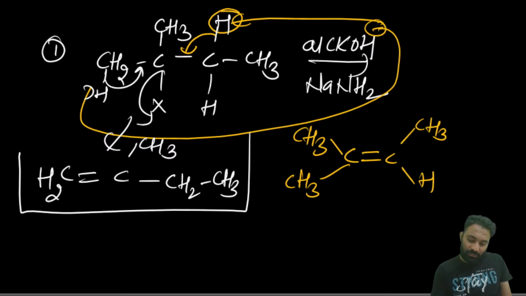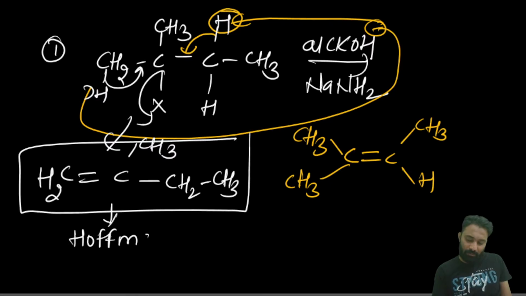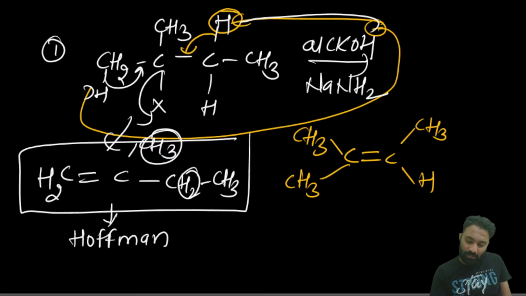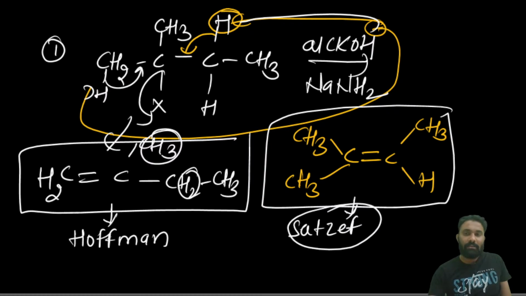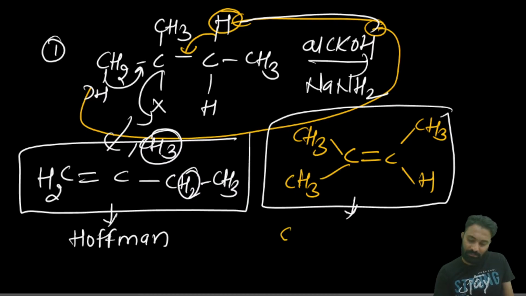If the terminal carbon hydrogen is taken, what do we get? We get the Hofmann product. This is the Hofmann product, because in the less stable alkene we have only 3 and 2, 5 alpha hydrogens. Now if the internal carbon hydrogen is taken, we get the more stable alkene. This one we call the Saytzeff product. Clear? Or else you can take it as a name, Saytzeff product.